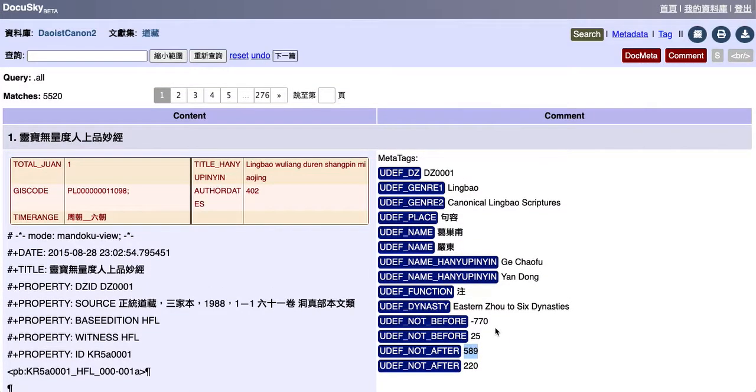Okay, now let me show you how you can also sort by this. If we go up here, you can see there's search, metadata, and tag. Now, right now the metadata function, don't bother with that, that's under development. We're going to change that a little bit to reflect the data that you see in here. This section, however, is the important one.